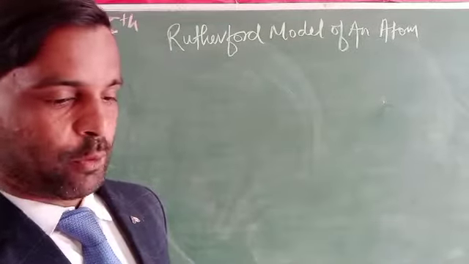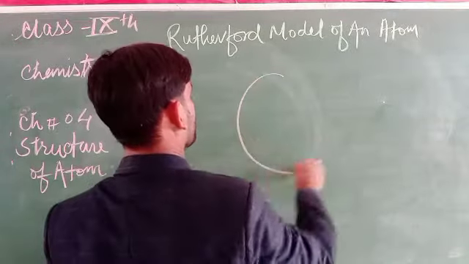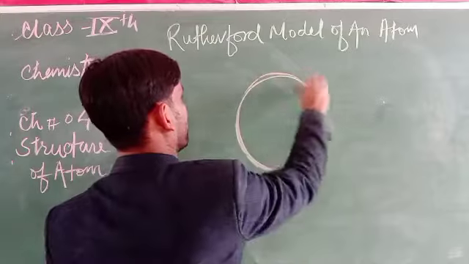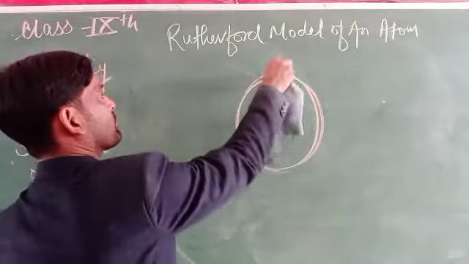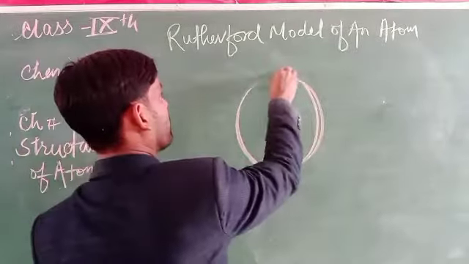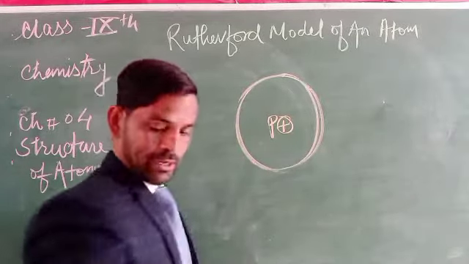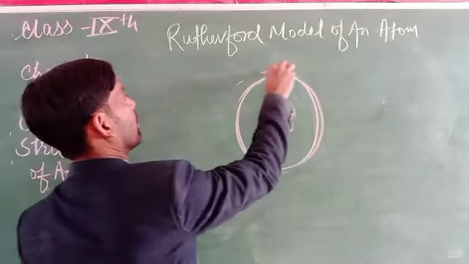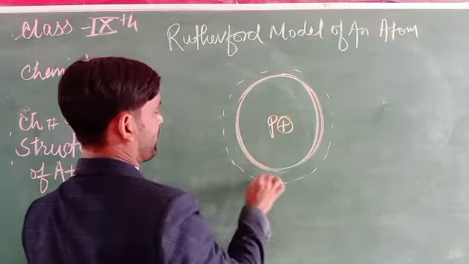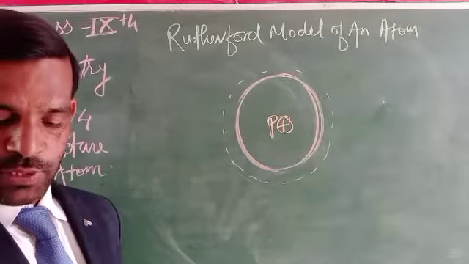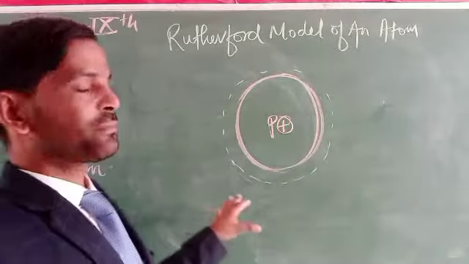What did Rutherford propose? Rutherford proposed that in the structure of an atom, the protons are situated at the center and the electrons move at a very fast speed on the outer side of the atom.